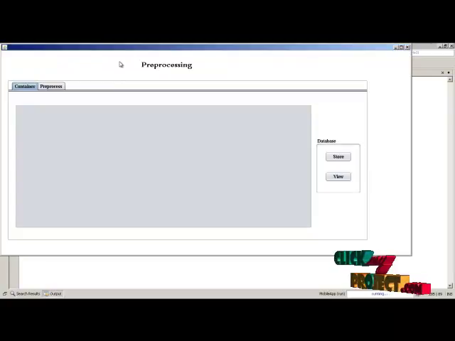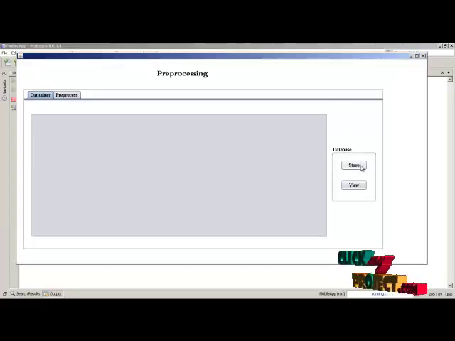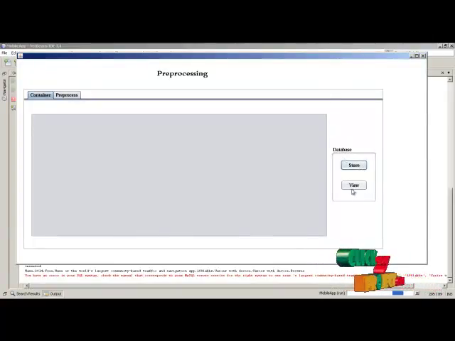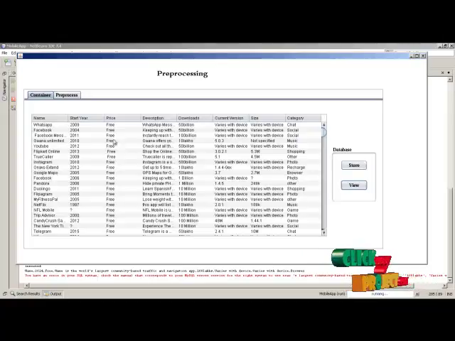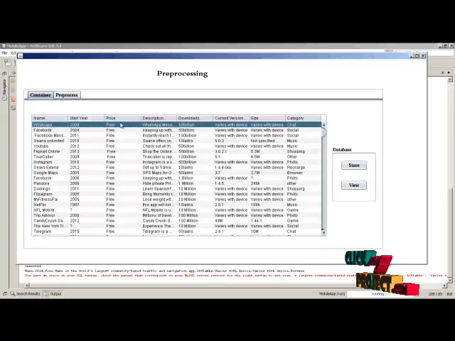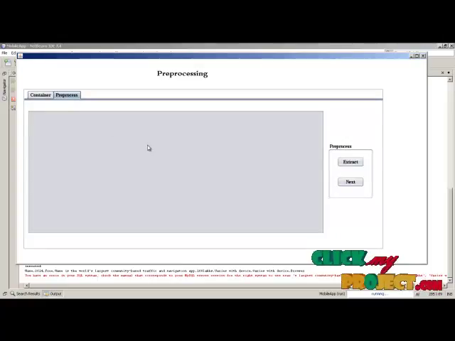Next we have to pre-process the data. The collected data is pre-processed here. Here we are going to load the data into the database. Here the data is stored in the database. Next we are going to view the stored data. Here it is the name and the start date, price, description, downloads, current version and size, which comes under the category. Next we are going to pre-process the collected data.